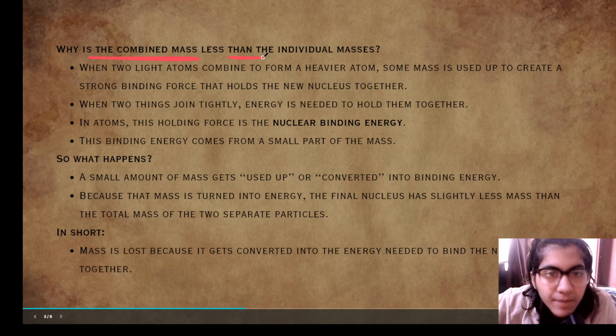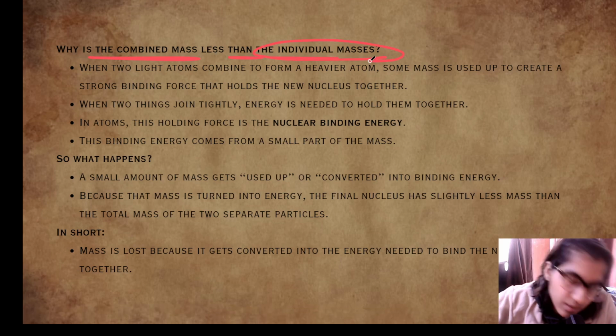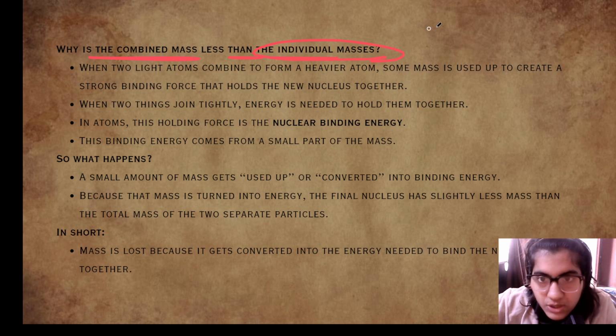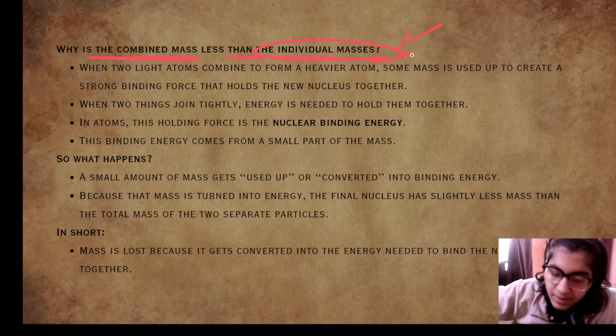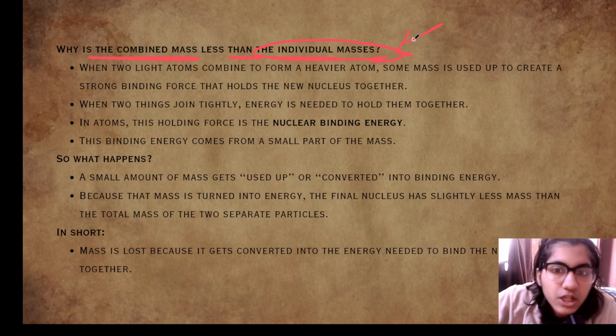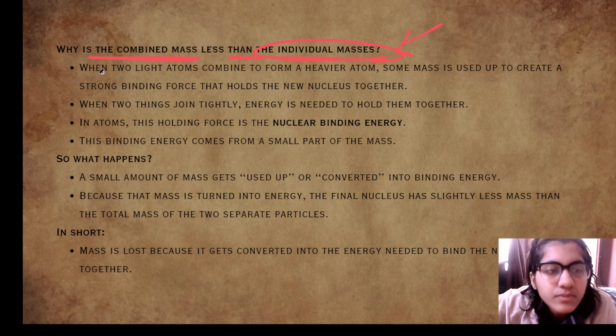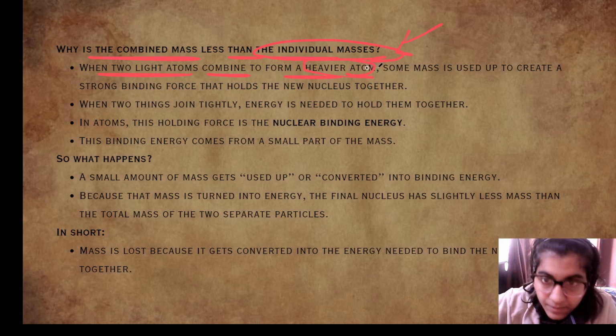Now look at this particular question: why is the combined mass less than the individual masses? When two light atoms combine to form a heavier atom, some mass is used up to create a strong binding force that holds the new nucleus together.